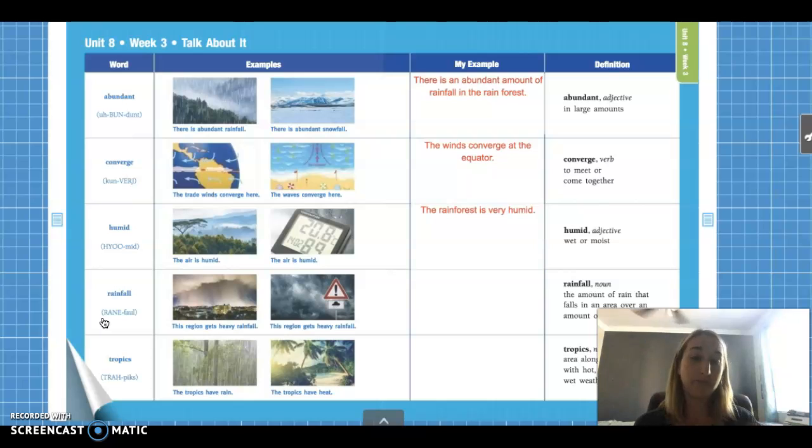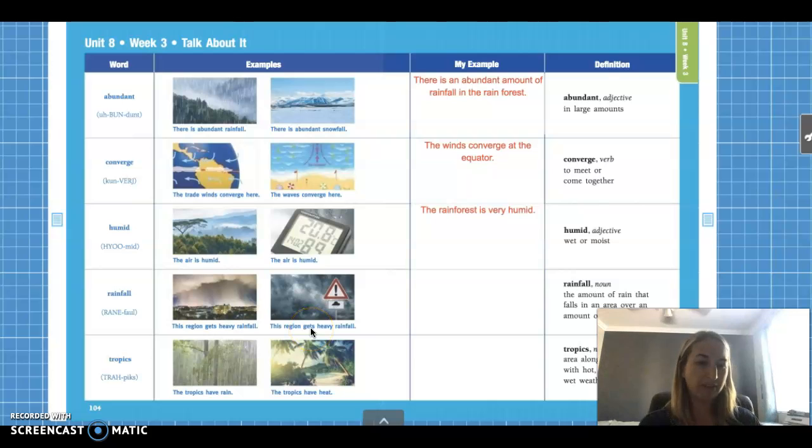Go ahead and say it again. Rainfall. Okay, let's go ahead and count the syllables in the word rainfall. Rainfall. All right, how many? That's right, 2. 2 syllables in the word rainfall. Okay, guys? And let's read our sentences. This region gets heavy rainfall. This region gets heavy rainfall.